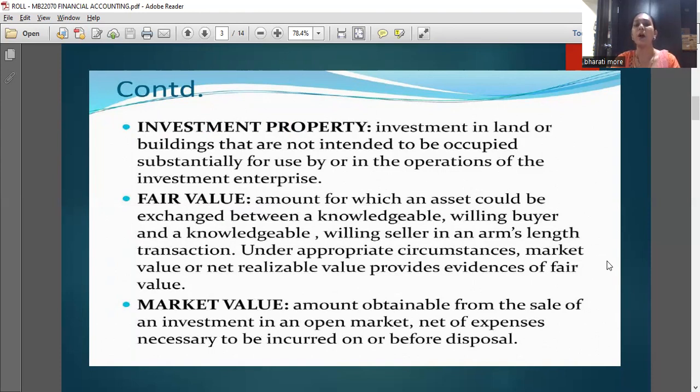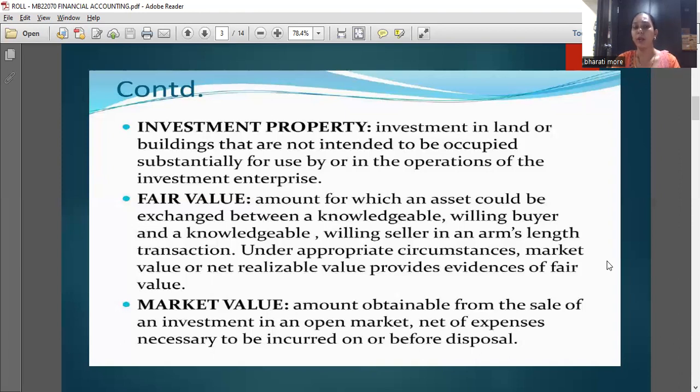Fair value is the amount for which an asset could be exchanged between a knowledgeable, willing buyer and a knowledgeable, willing seller in an arm's length transaction under appropriate circumstances.